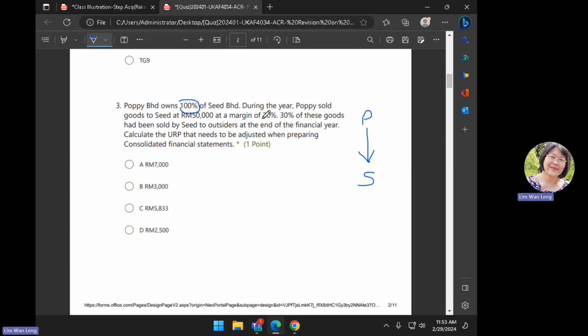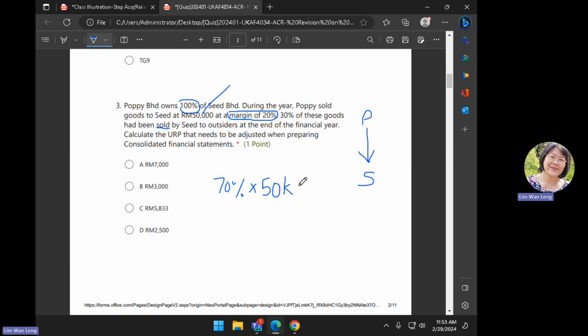At 50,000, margin 20%. So this given to you, the 20% is based on the selling price because it's margin. Okay? So 50,000 is the intra-company sales and purchases. 30% of these goods had been sold. Out of the 100%, 30% sold. That means unsold is 70%. 70%, you have to times by what? What is the value of the inventory that is intra-company?